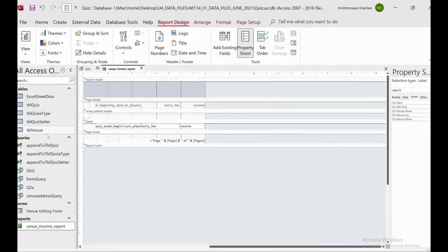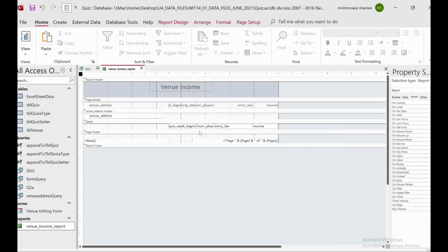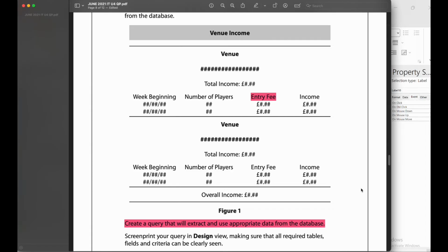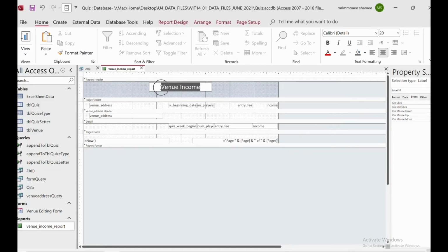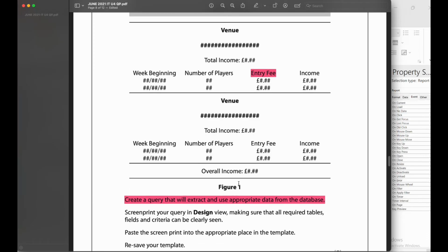Okay, so it's venue income. Then we will make it center align. Just try to take it to the center. Now go to the home and choose this one, so it will center align. In the question it is a bit bolder, right? So we will make it a bit bold. Okay, so it's done.